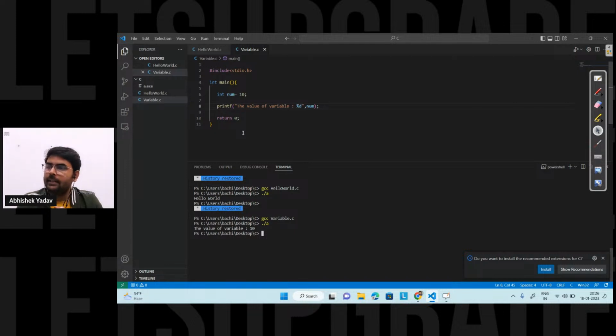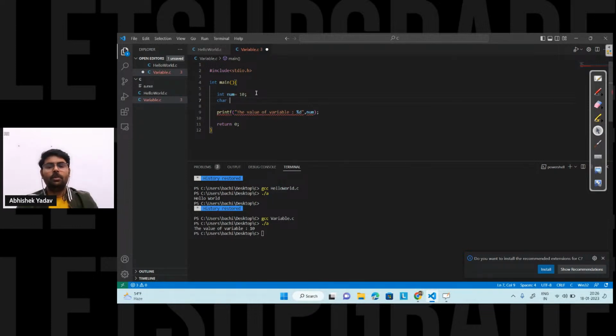Yeah, yeah, Dinesh, yes. So this will be the next point I will discuss, that Dinesh has written in the chat. So first, let's take the character also. And here you are saying that num integer will occupy 4 bytes, and here I have the character ch is equal to a.